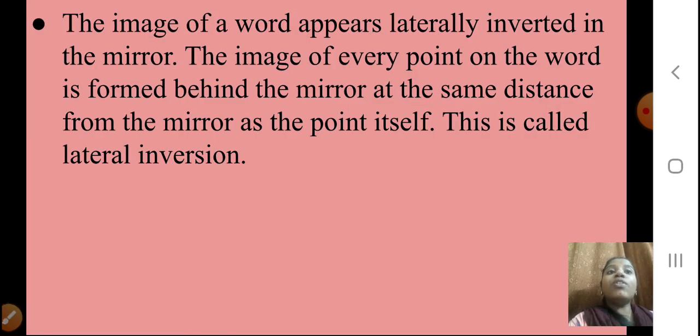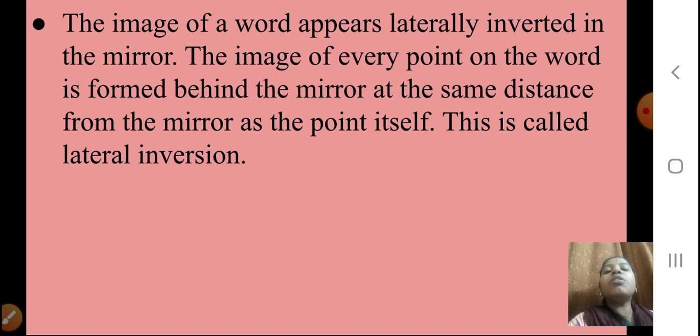The image of a word appears laterally inverted in the mirror. You can do this at home and see. The image of every point on the word is formed behind the mirror at the same distance from the mirror as the point itself. This is called lateral inversion.